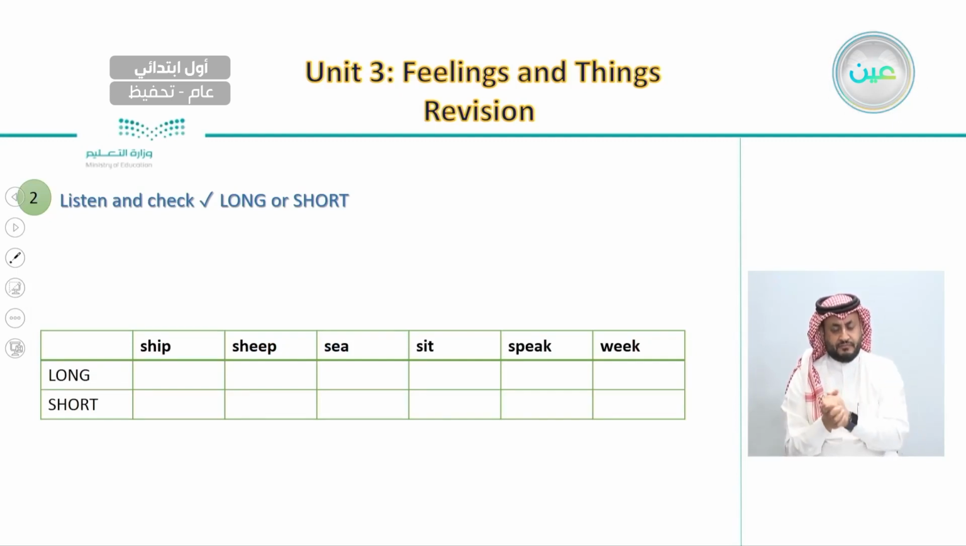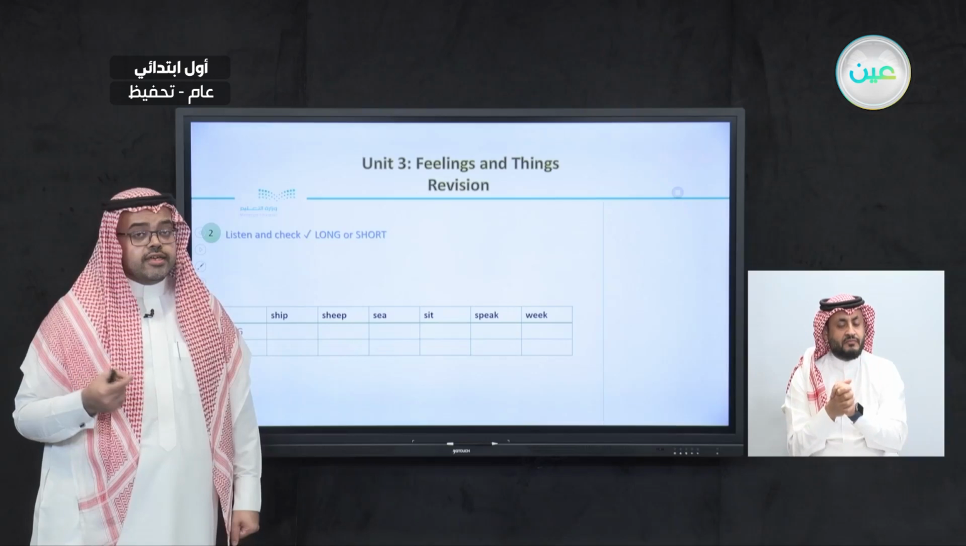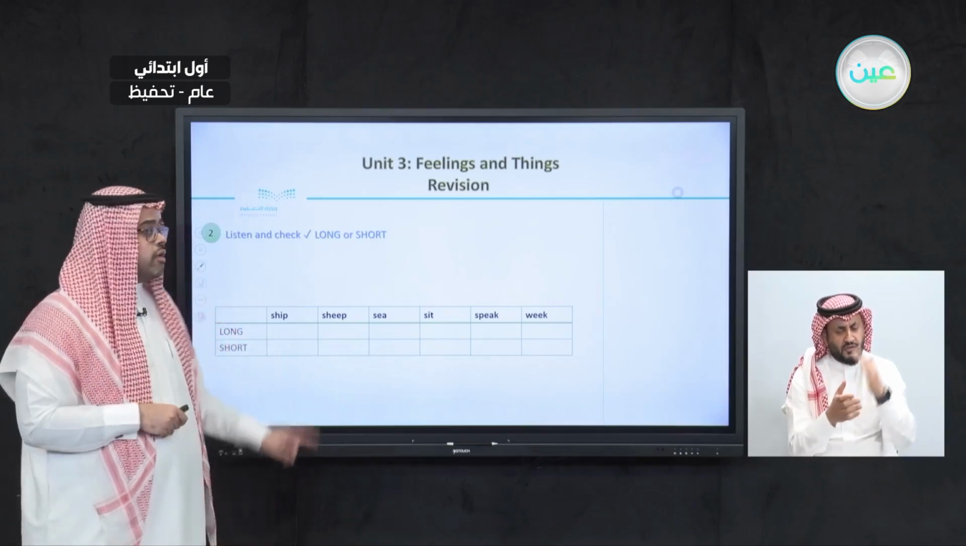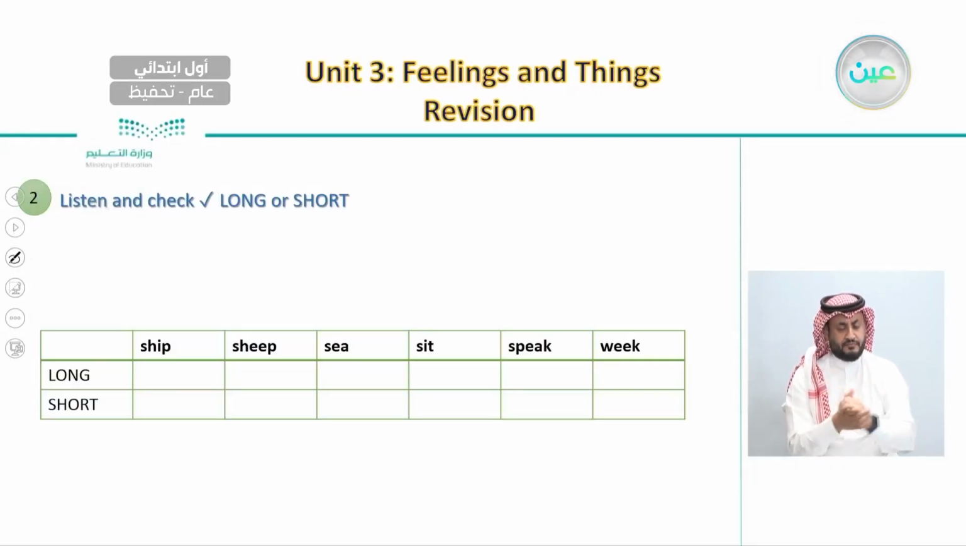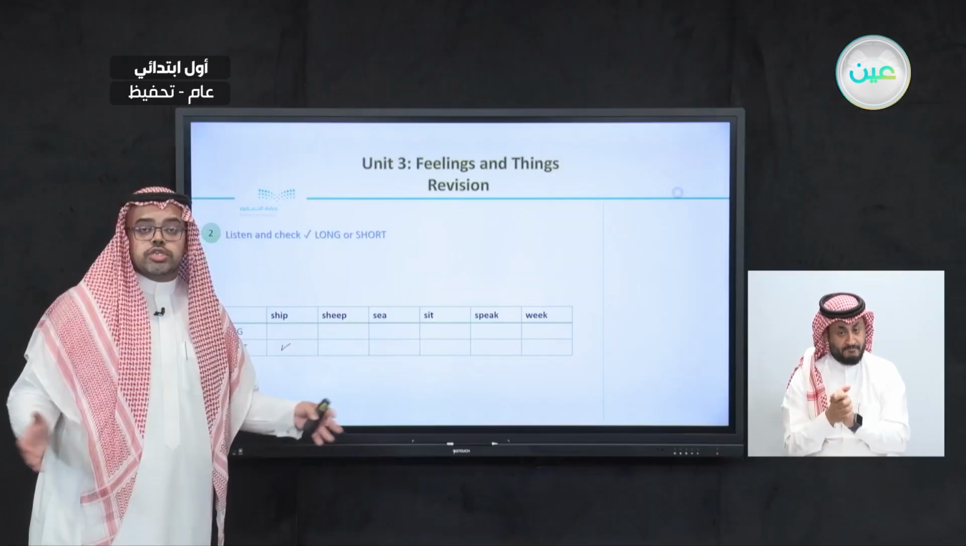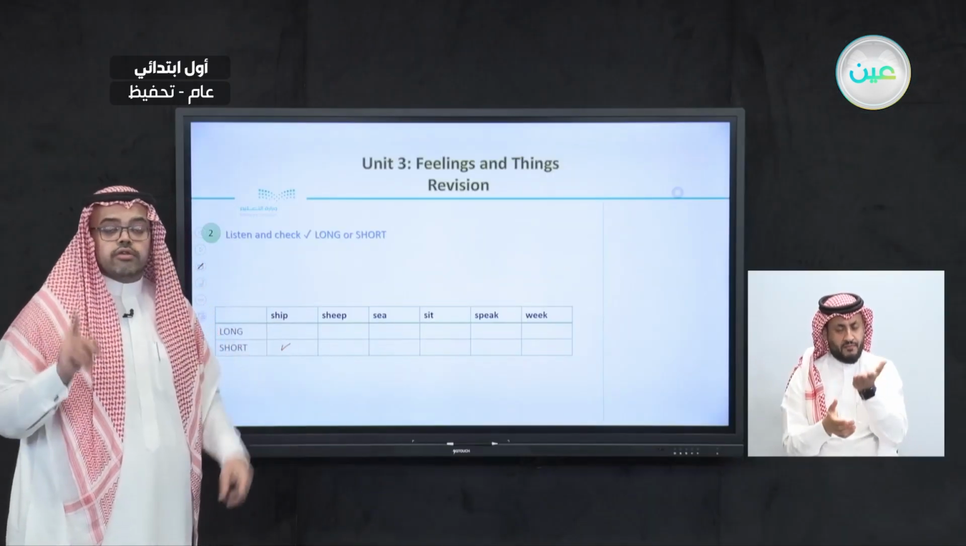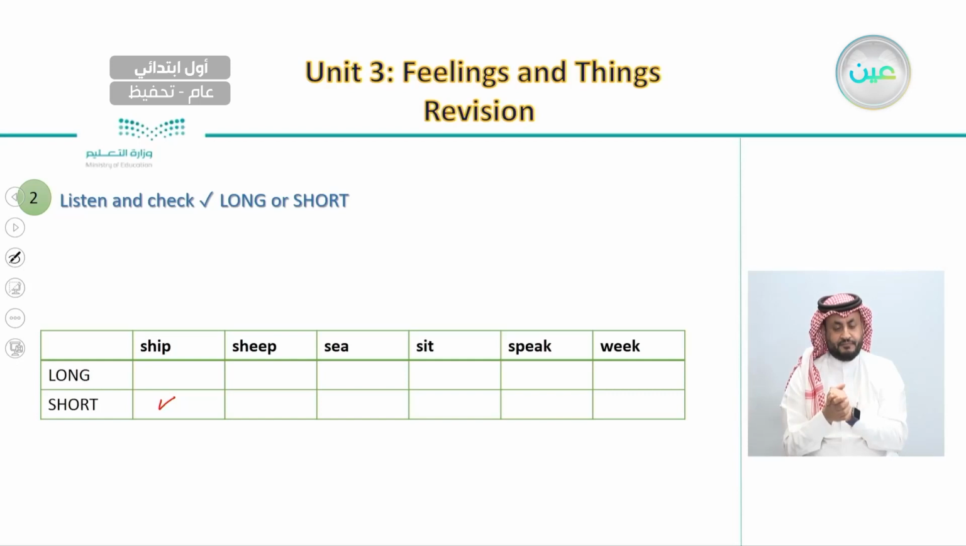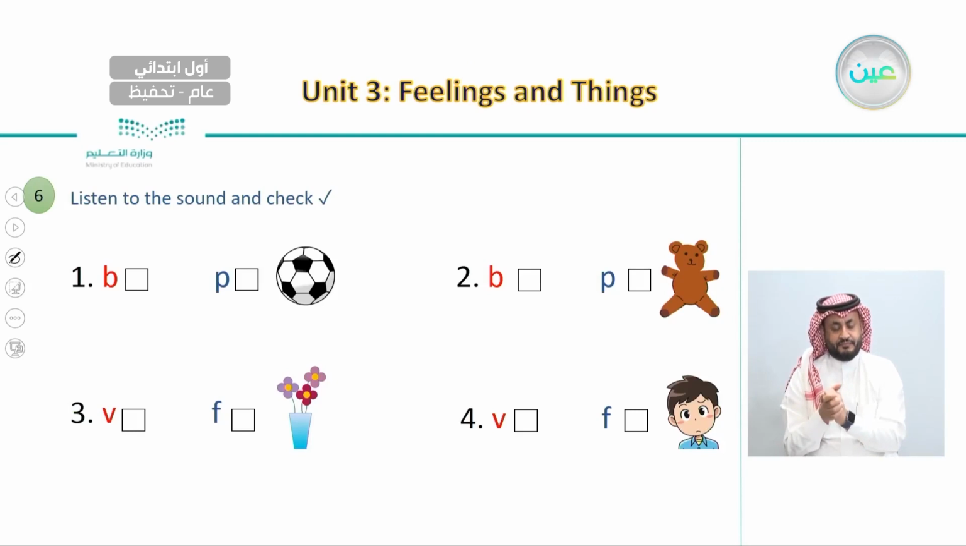So we had this exercise where we listened to all of these words and we decided if it's a long vowel or short vowel. So for the first one, ship, we said it is a short vowel. So we went here and we put a check mark that this is a short vowel. And the other word, which is sheep, we said sheep is a long vowel. So here we put a check mark and we answered the rest.